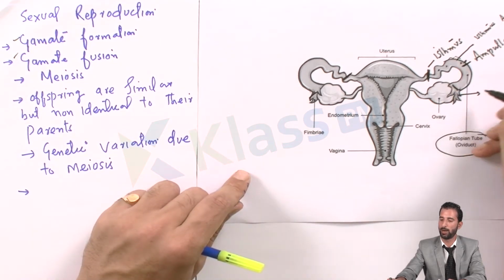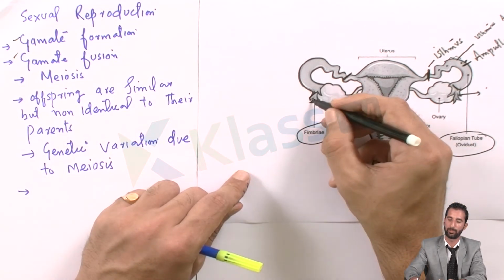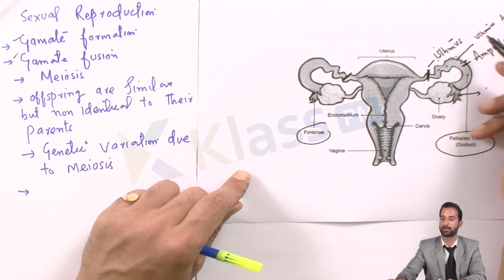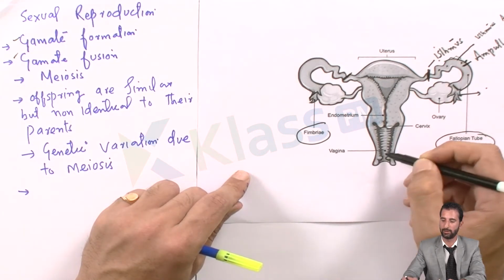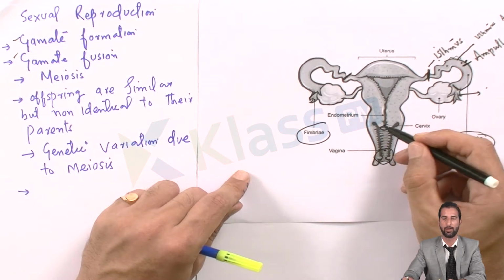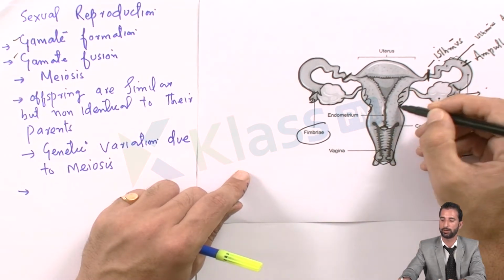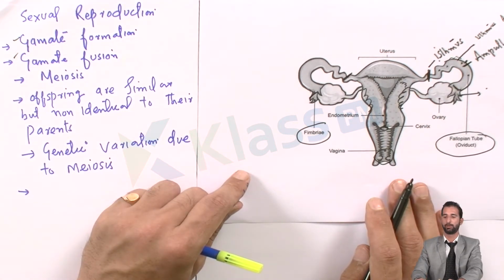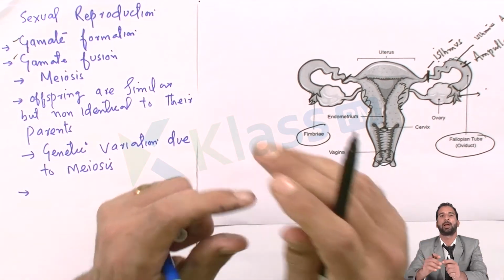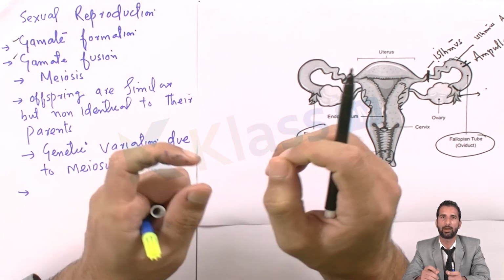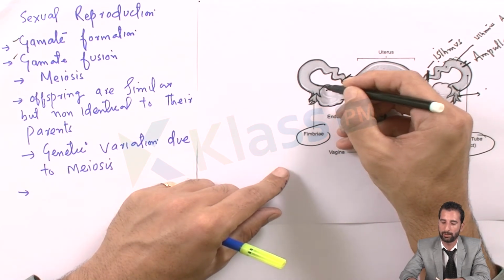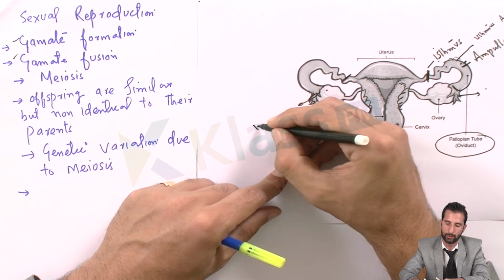So the early part of the oviduct is called the fimbriae. It is mentioned here. This is the fimbriae, the early part. The middle part is called the ampulla, and the last part, the neck part, is called the isthmus. This is the external vagina, this is the cervical region, and this is the uterus. This is the muscular organ, the uterus. So this is a simple structure of the female reproductive tract. It consists of a pair of ovaries and a pair of oviducts. The ovary is connected to the oviduct by the infundibulum.